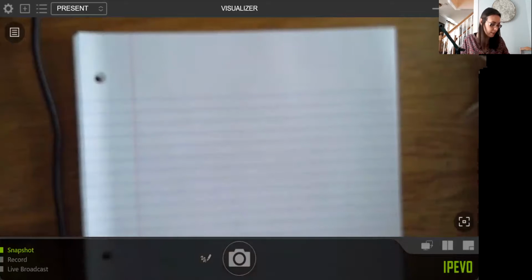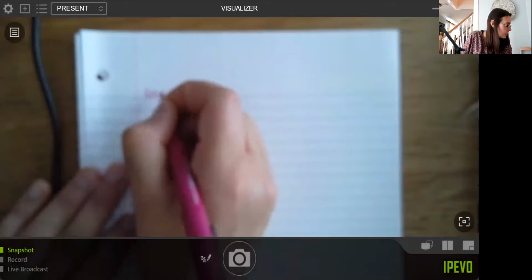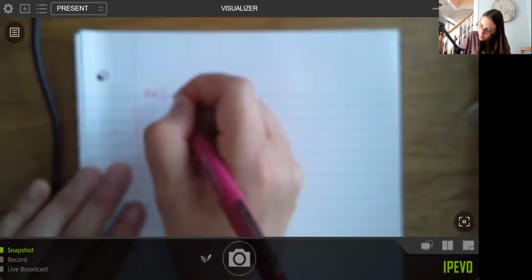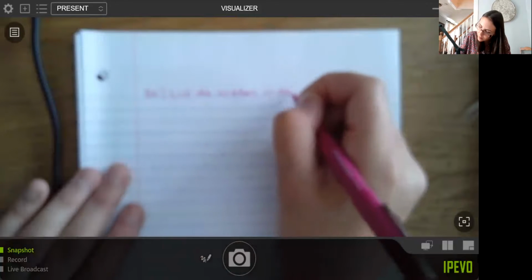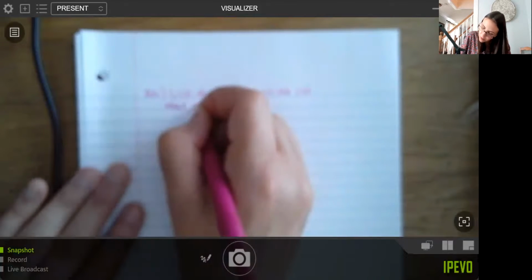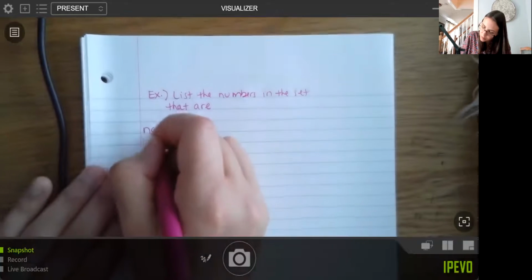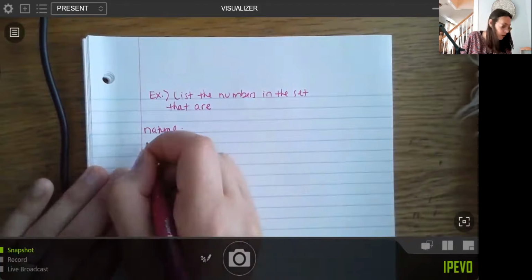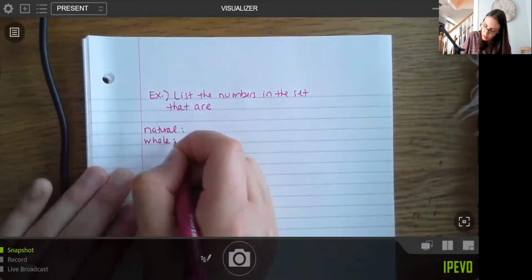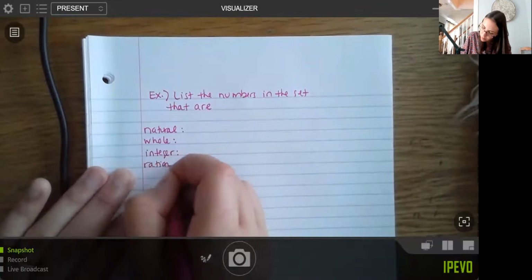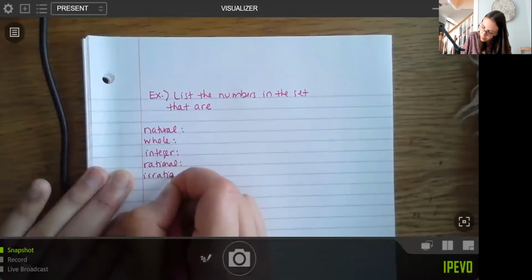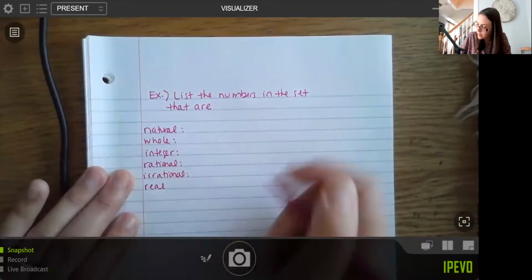So some numbers are going to be in multiple sets like this. All right, so let's do an example. We're going to list the numbers in the set that are natural numbers, whole numbers, integer, rational, irrational, and real.